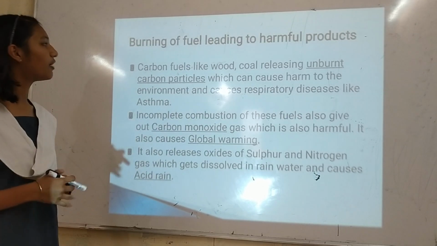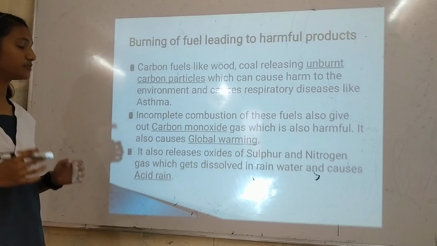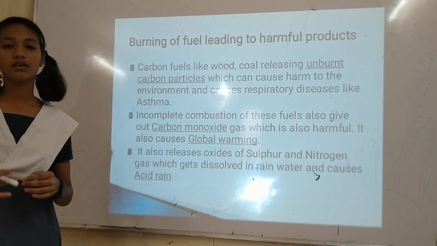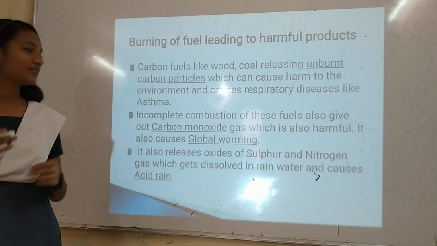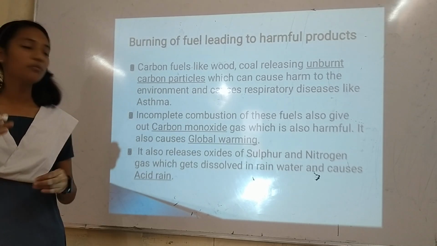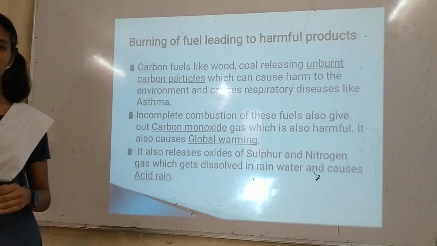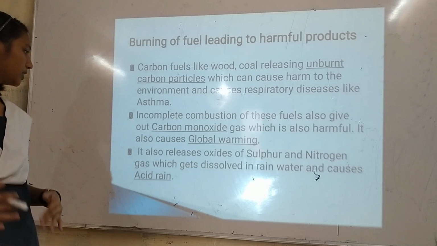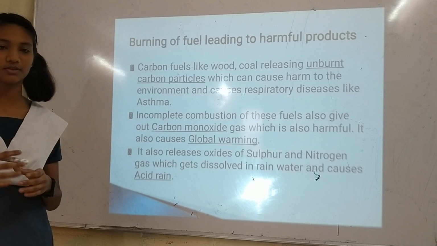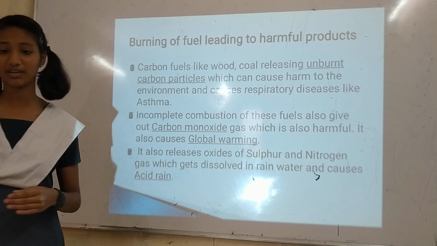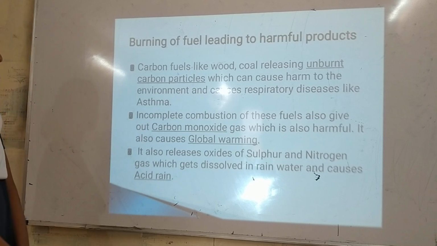Burning of fuel leading to harmful products. Carbon fuels like wood and coal release unburnt carbon particles which can cause harm to the environment, and even cause breathing problems like asthma. The incomplete combustion of these fuels also gives out carbon monoxide gas, which is also harmful and is one of the causes of global warming. It also releases oxides of sulfur and nitrogen, which mix with water vapor and form sulfuric acid and nitric acid, which dissolve in rain and form acid rain, which is harmful for us.